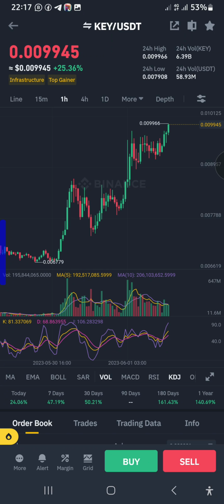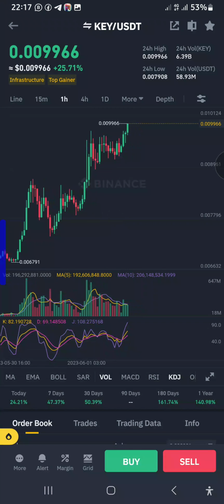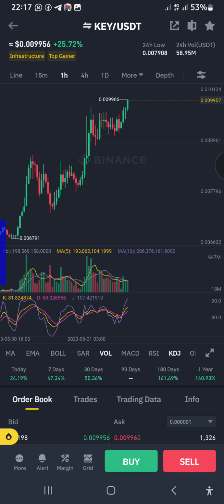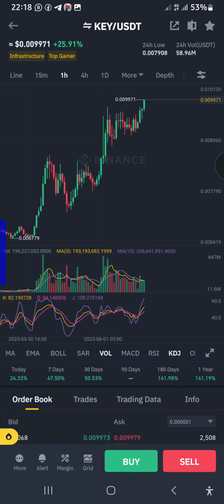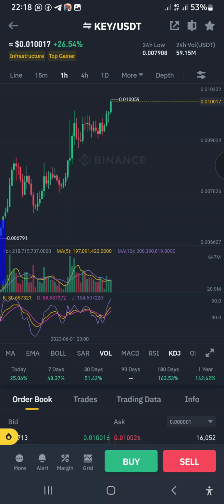So you as either a spot trader or a futures trader, all you need to do is to long this coin from a low point, or to short this coin from 0.099. You short it to any amount you want it to be. You can stop here or you can stop here so as to gain your profit. But you as a spot trader, you can't trade here because it is currently under top gainers. It is still gaining. All you need to do as a spot trader is to wait for this coin to fall. Once this coin has fallen, then you can set in and buy the coin at a lower price. Then you will wait for it and sell it at a higher price.